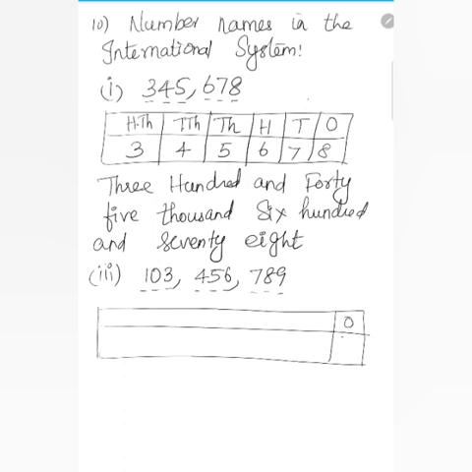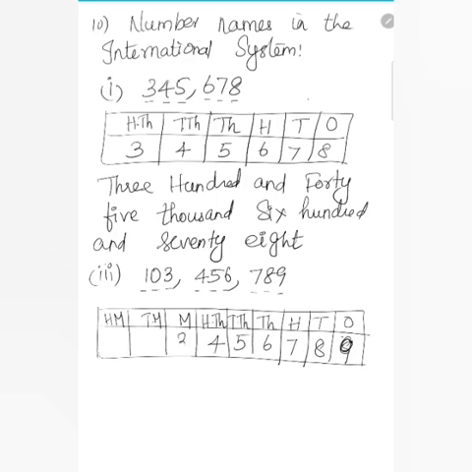Then 9, 8, 7, 6, 5, 4, 3, 0, 1. Then how will you write this?